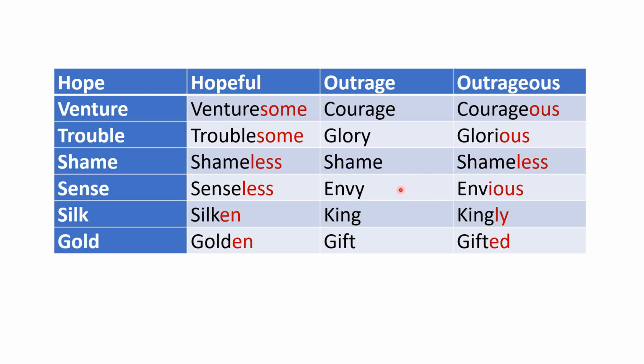Envy, envious. Here we have to note, for example, this word envy is ending in a consonant y, and therefore, when a suffix is added, y becomes i, and it becomes envious. We changed y into i and added ious. King, kingly. King is a noun and kingly. So it becomes an adjective, simply added ly. Now gift becomes an adjective by addition of ed, gifted.